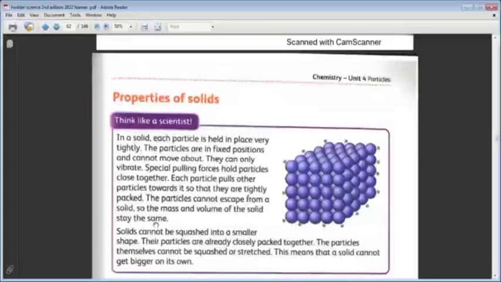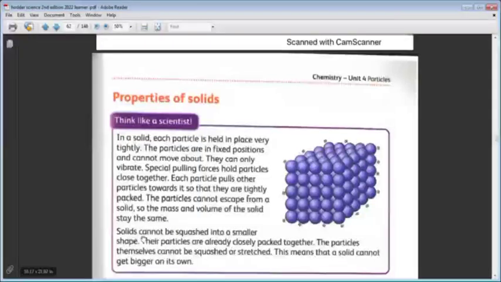This is why when we put any solid state matter in its place, it stays as it is. It keeps its shape. It doesn't flow like a liquid. Because the particles are tightly packed, they have forces between them that pull each particle towards the other particle. They are fixed in position. They are held in place very tightly. They can only vibrate in each place. This is why solid state matter can keep its shape, its mass and its volume.